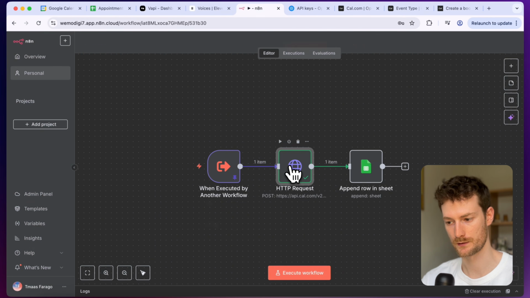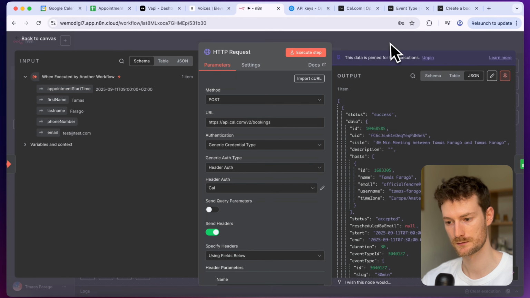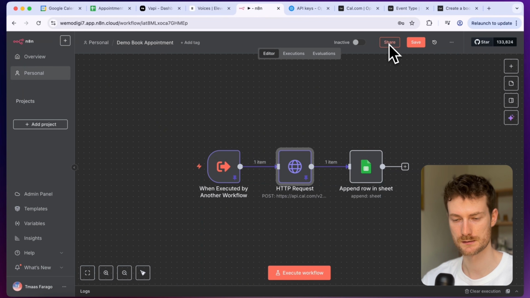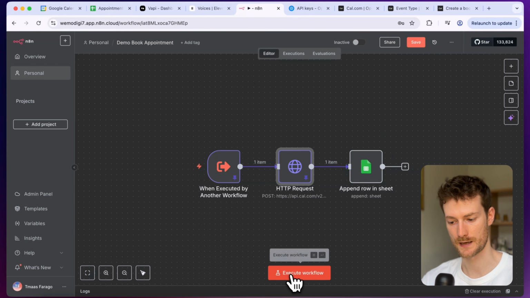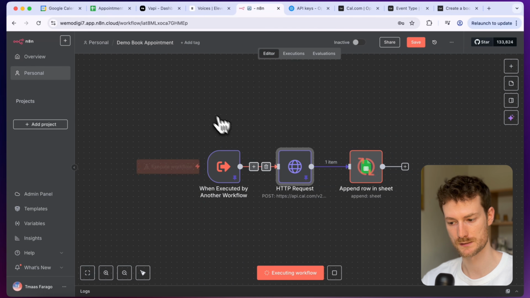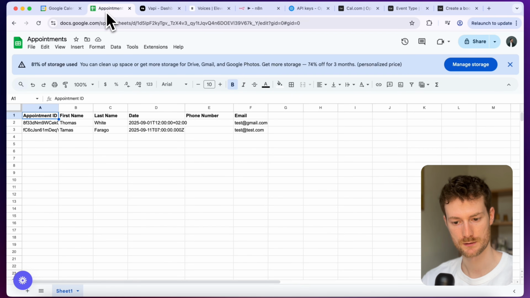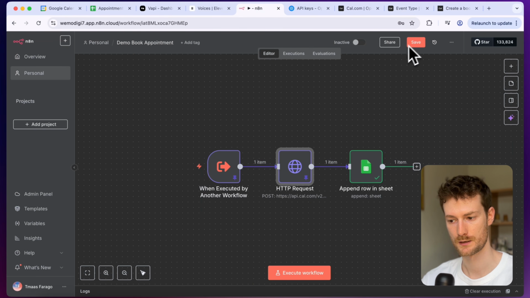So now if I open the HTTP request node and pin it, so it won't be executed again, then I can click on execute workflow and it will save the appointment details into a Google Sheet. So you can see that it was successfully saved. And with that, we have the appointment booking workflow. So let's click on save.